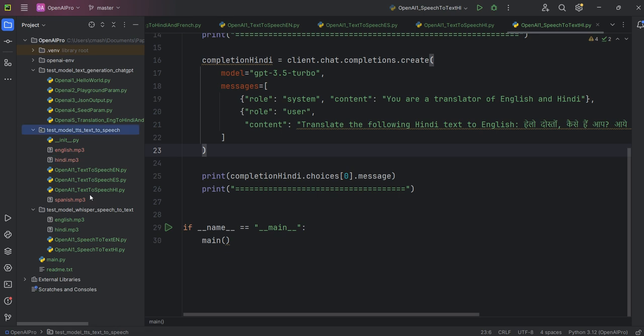We have also used the Whisper service. So what is Whisper? It converts speech to text. This is the flow. With the help of these three models, we can create a 100% proper conversation between two people from different regions. This is what I wanted to show you: the benefit of combining these three models into one to create a conversation.